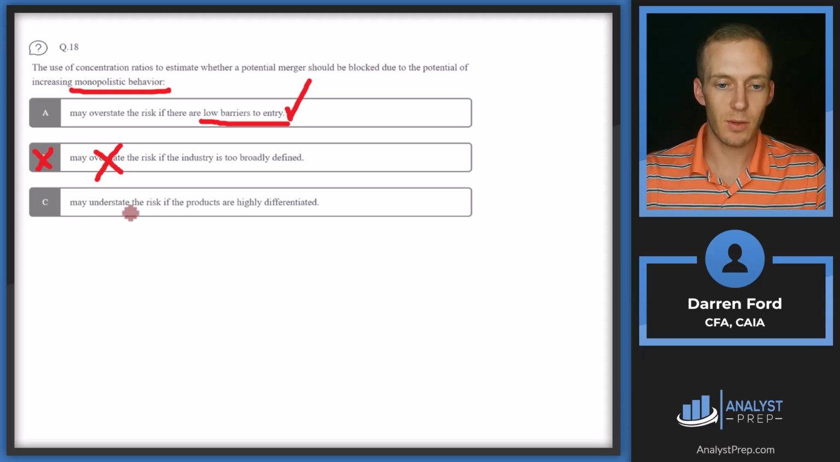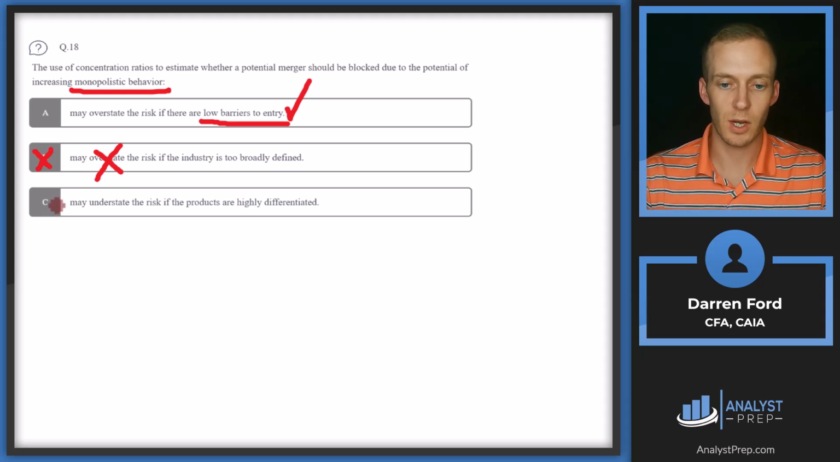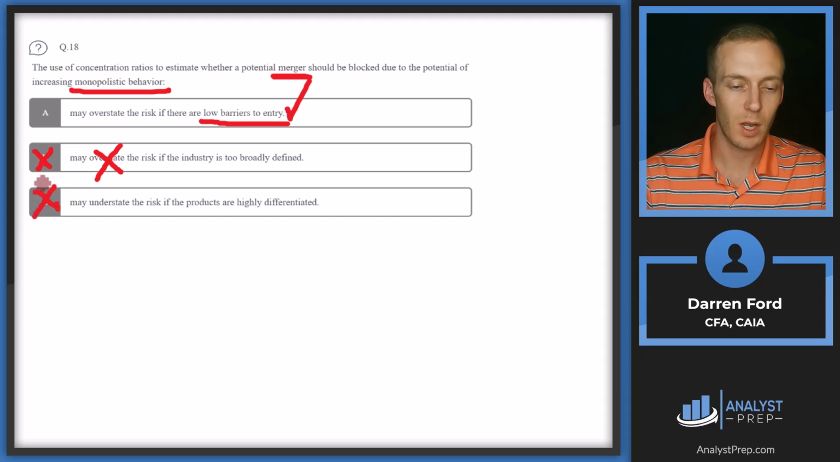And then C, may understate the risk if the products are highly differentiated. I think this is going to be kind of similar to B. If products are highly differentiated, it may look like certain companies have a monopoly within an industry. However, people may be using those products differently or for different things. And so if you have highly differentiated products, the merger between the two may not actually be taking market share within that industry. It may more so be that they're a part of different kind of industries or use cases. So I think we can rule out C, stick with A as our best answer.